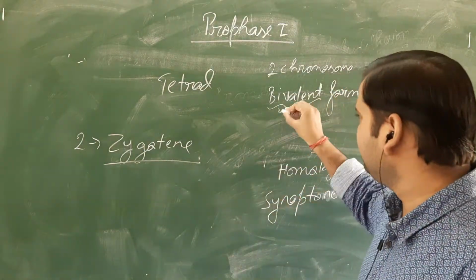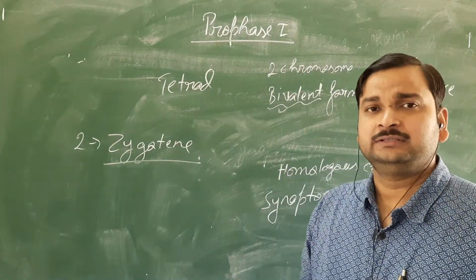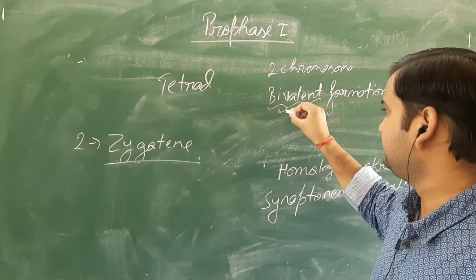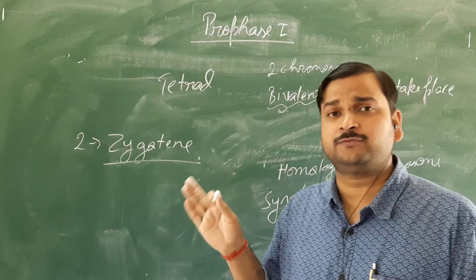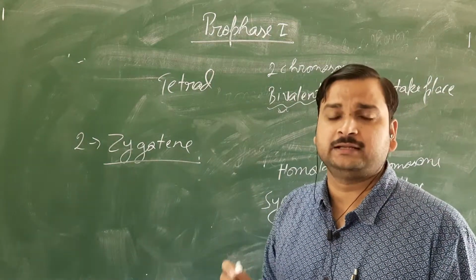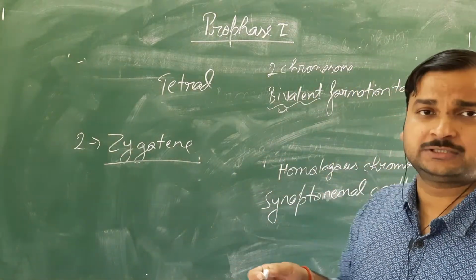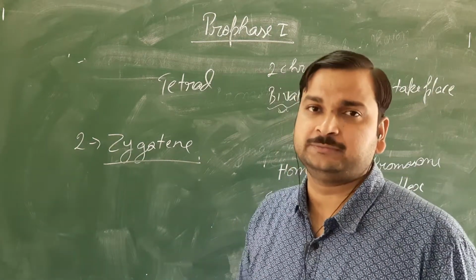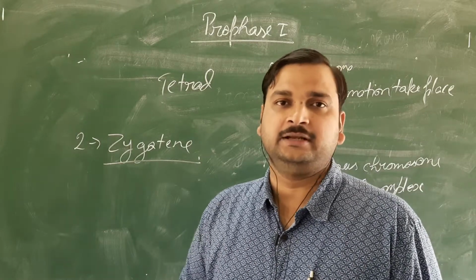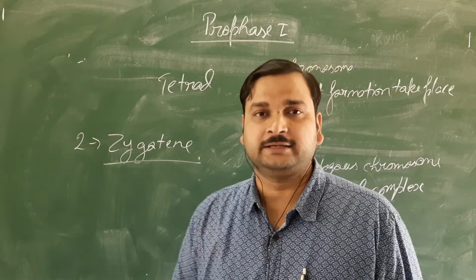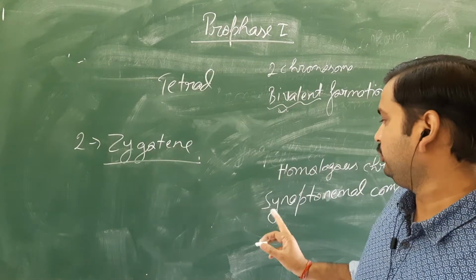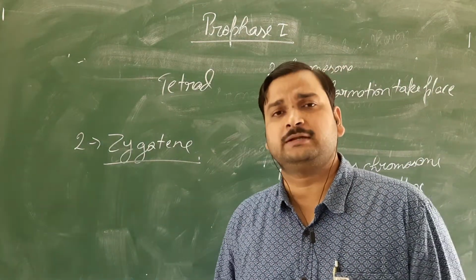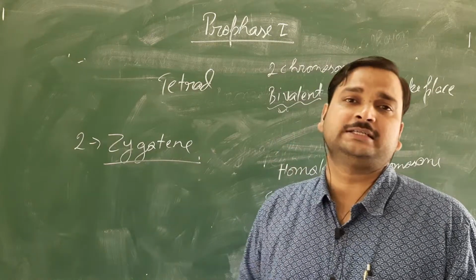Actually, this bivalent and tetrad are not different things. Almost they are the same thing. This bivalent condition is used in terms of chromosomes. Since two chromosomes are there, that's why the term used is bivalent. But you know, in a single chromosome, how many chromatids are there? Two chromatids. So if you observe this synaptonemal complex, how many chromatids will be there? Total four chromatids are there.